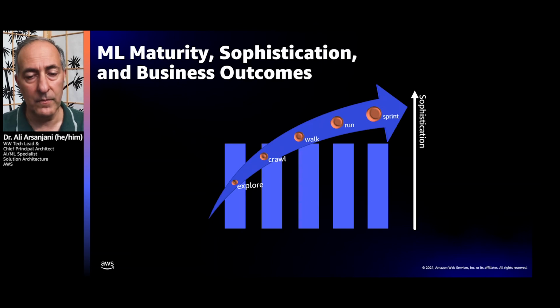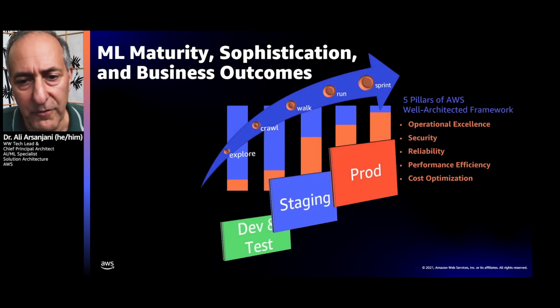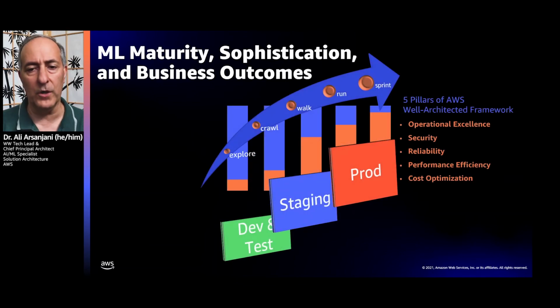And for doing that, you also essentially need to be aware of the 5 pillars of the Well-Architected Framework. These include operational excellence, security, reliability, performance efficiency, and cost optimization. Now, if you take those 5 phases of maturity, explore, crawl, walk, run, sprint, you can see that in explore, those 5 pillars only need to be filled out just a bit.